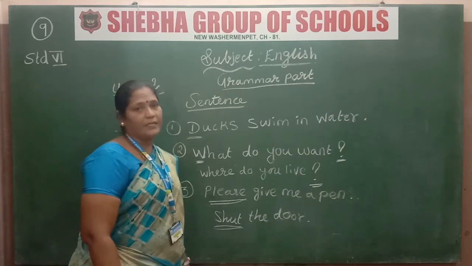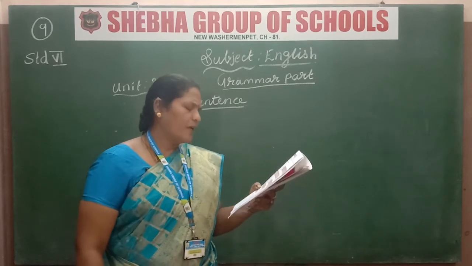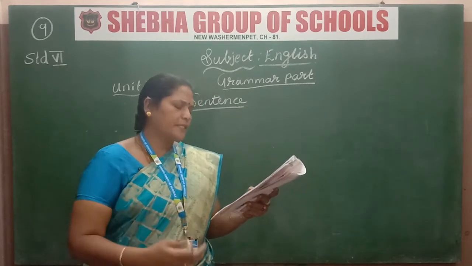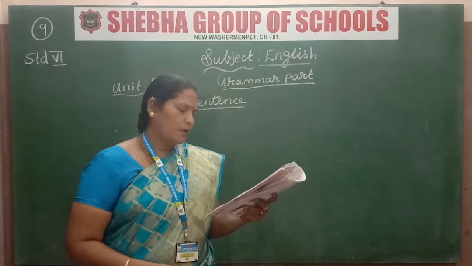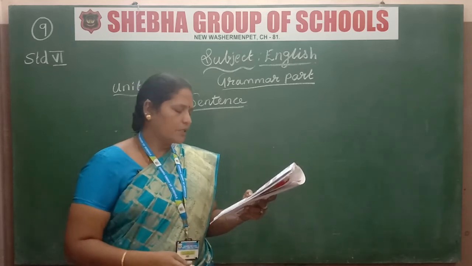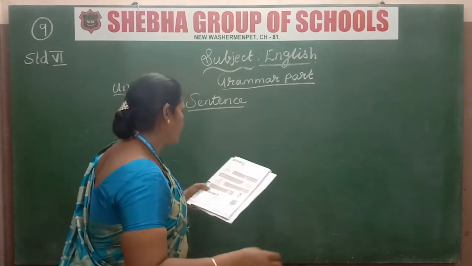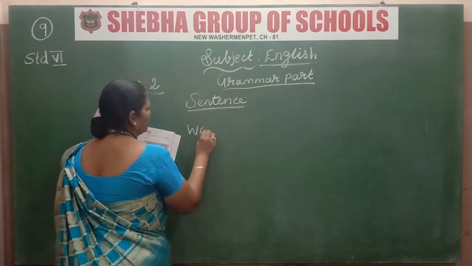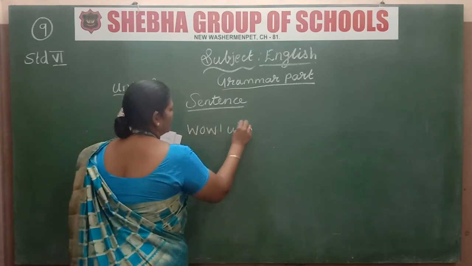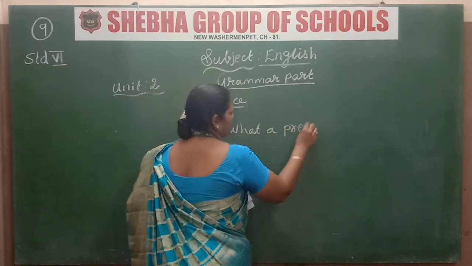So let us see the last sentence, the exclamatory sentence. When a sentence expresses surprise, wonder or some strange, strong emotion, all of this comes under the exclamatory sentence. I will show you. For example, wow, what a pretty dress.